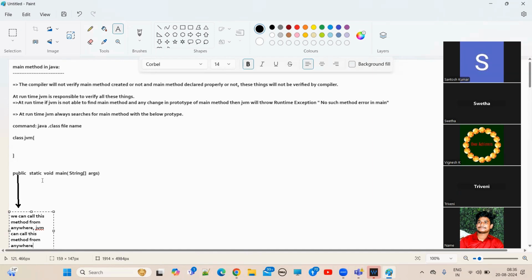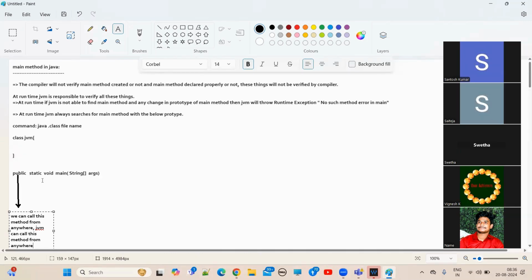Static. So why static? Why are people providing the static modifier for the main method? Anyone? I think we already discussed static. So what kind of method is the main method? Static method. Right? Main method is a static method. So if you provide static, how can we call this main method? Class name dot. By using class name, we can call this main method.